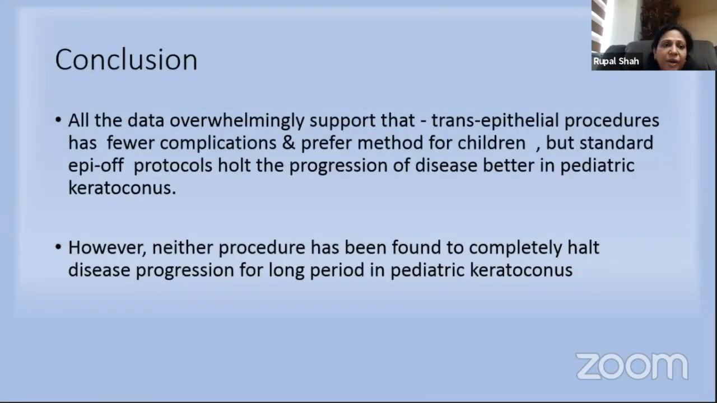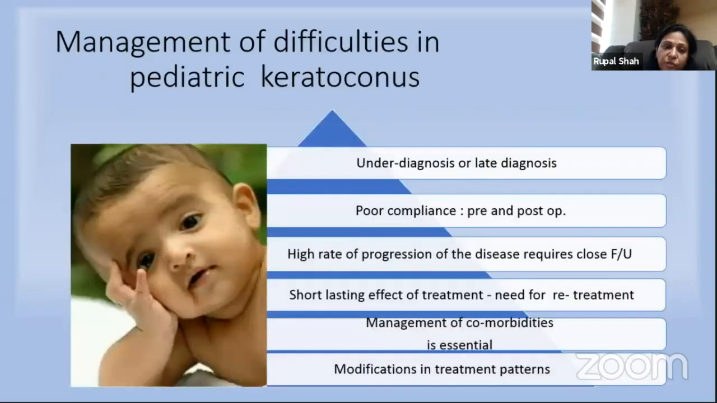So from all of the above, we conclude that the data overwhelmingly support that the transepithelial procedure has fewer complications and is a perfect method for children. But the standard epi-off protocol holds the progression of the disease better in pediatric keratoconus. However, neither procedure has been found to completely halt the disease for a long period in pediatric keratoconus.